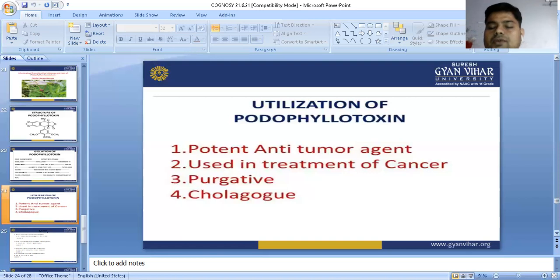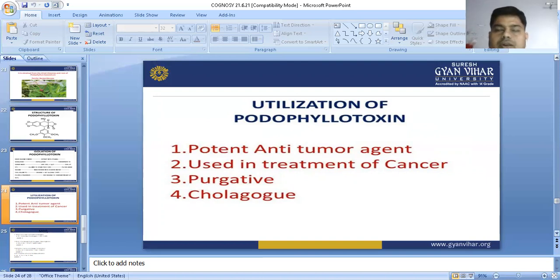Diogenin is used for preparation of steroidal hormones and sex-related hormones, as we are going to see. And the third one we are going to see is podophyllotoxin. It is podophyllotoxin which we extract and isolate, and it is used in cancer disease, as well as in purgative and cholagogue uses. So this is the chapter.